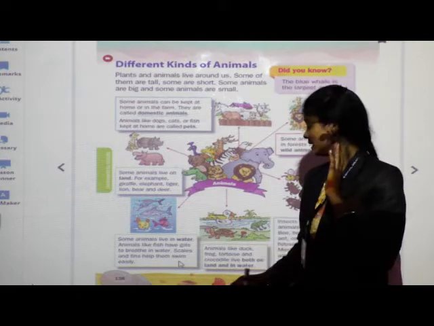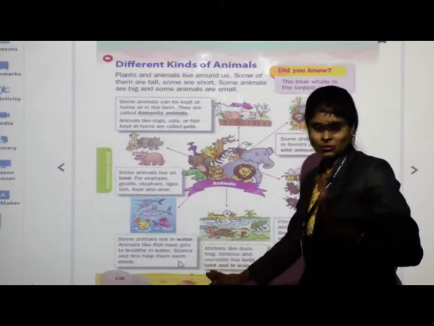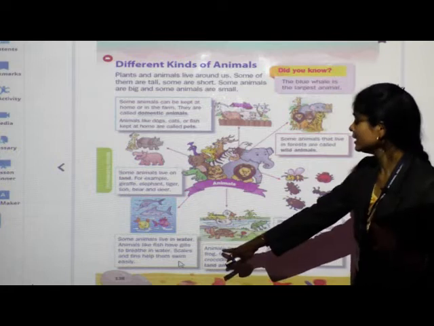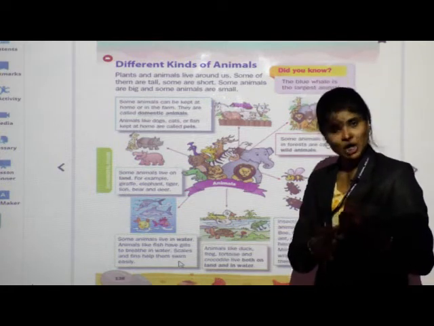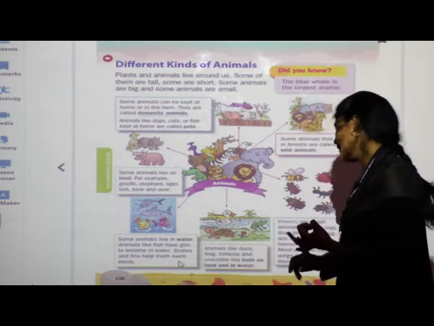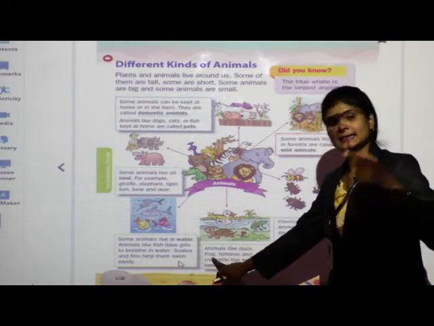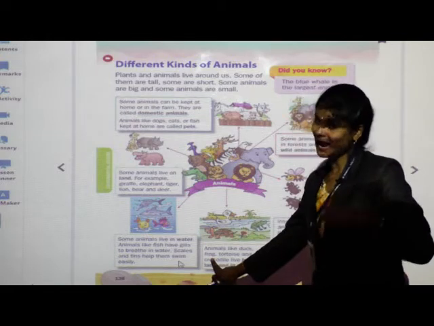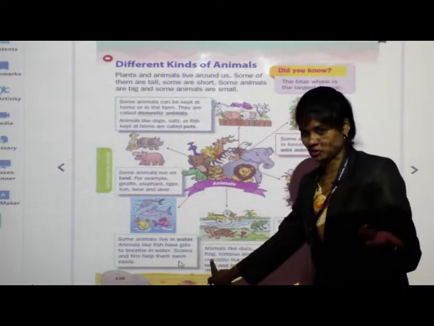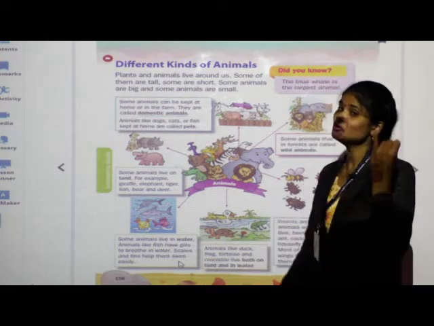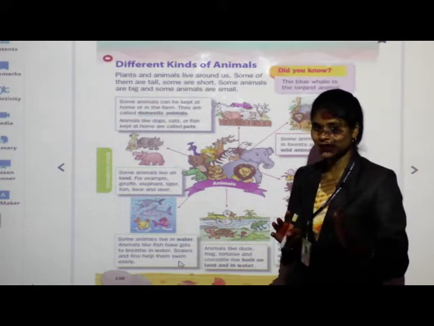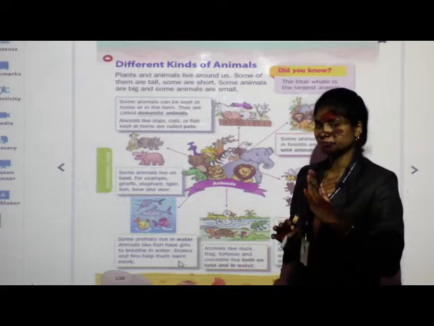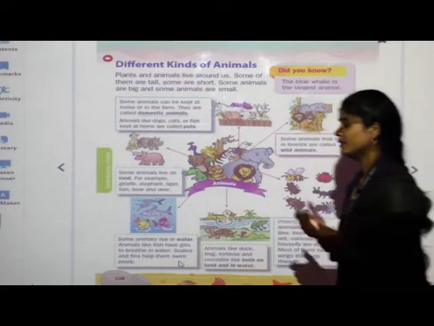You just keep in mind land animals and water animals. Tortoise, crocodile and frog live on land as well as in water. Is that clear? Shall I go ahead? Okay, very good.